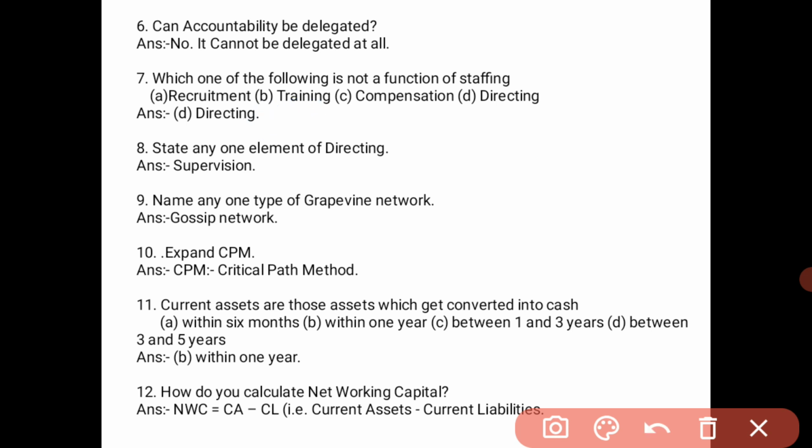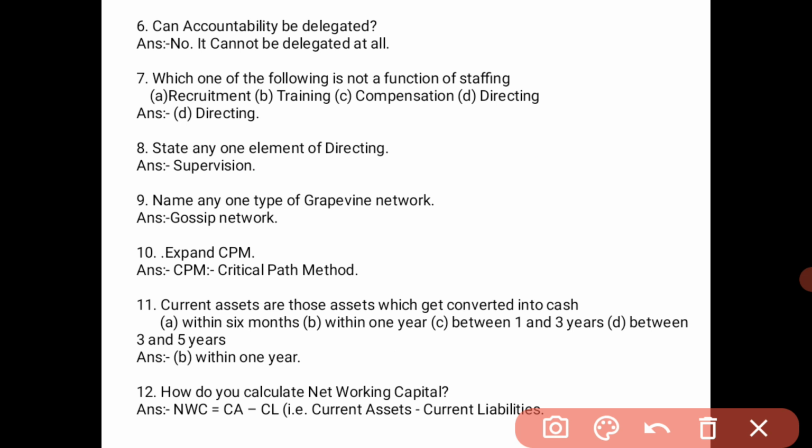Next, state any one element of directing. That is supervision. The elements of directing, which we have studied in the chapter on directing, are supervision, motivation, leadership and communication.